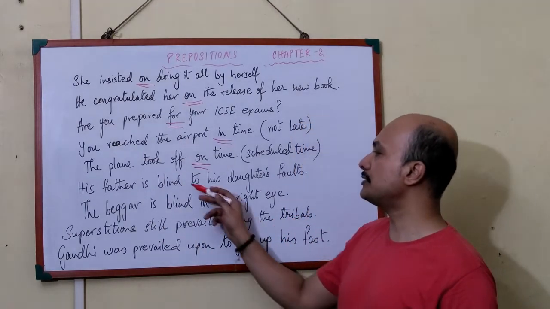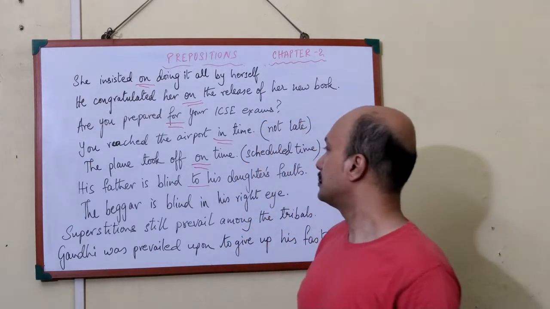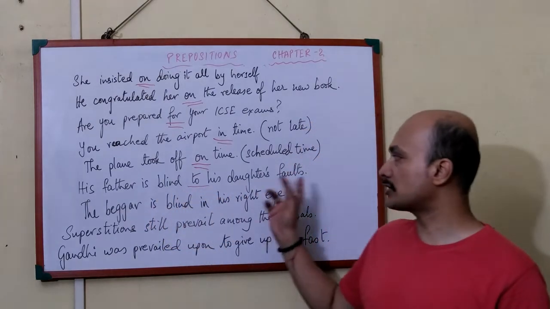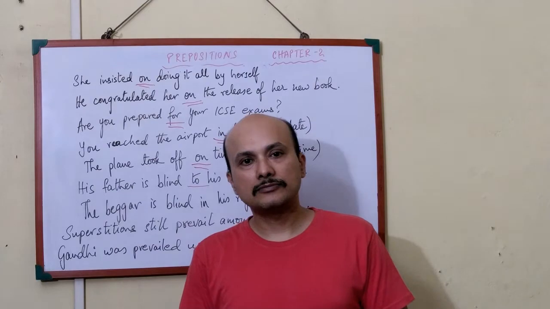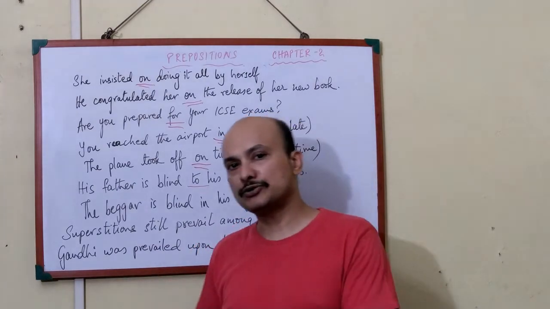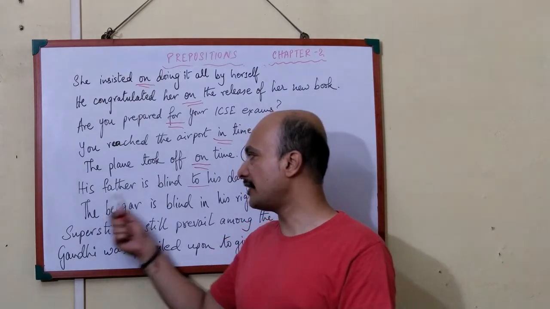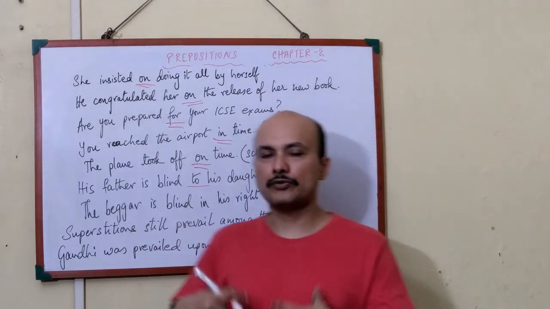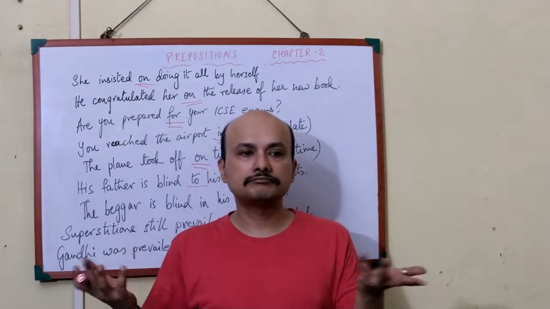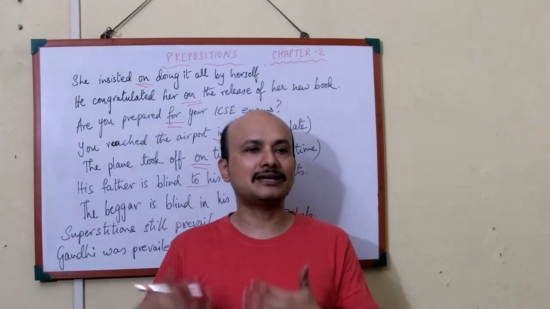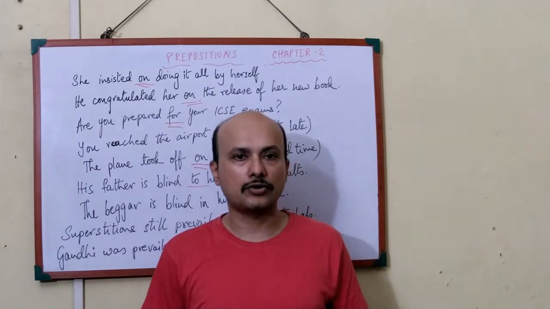His father is blind to his daughter's faults. Now, the father is always partial towards his son or daughter, his child, whatever it is. So here the father is blind to his daughter's faults. So whatever faults the daughter does, the father is kind of blind to it. That means he kind of neglects it. He doesn't regard it as a wrong at all.